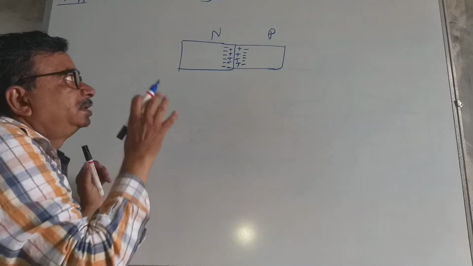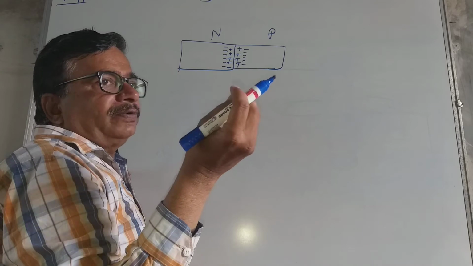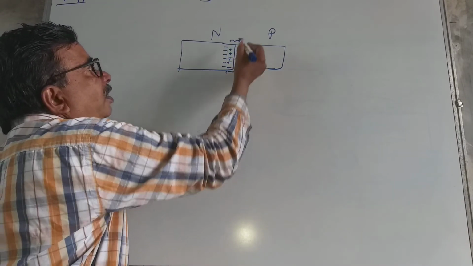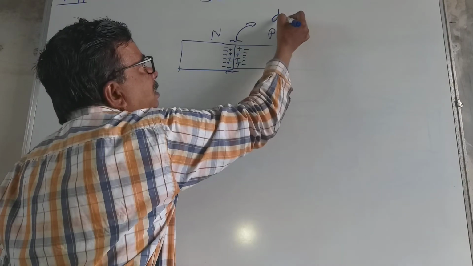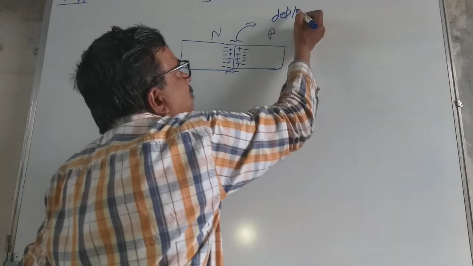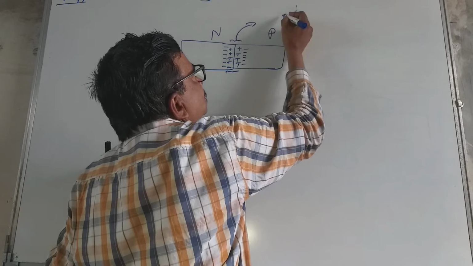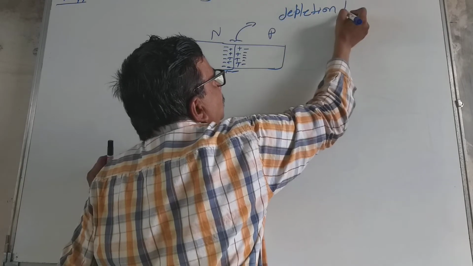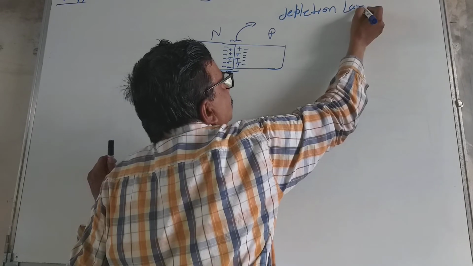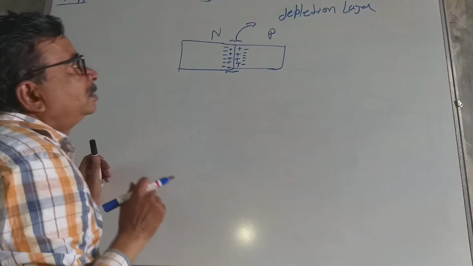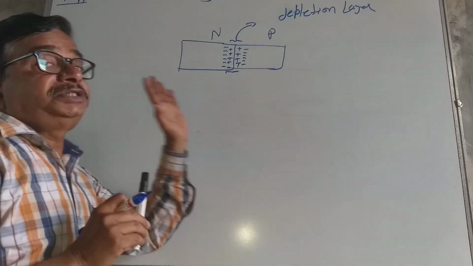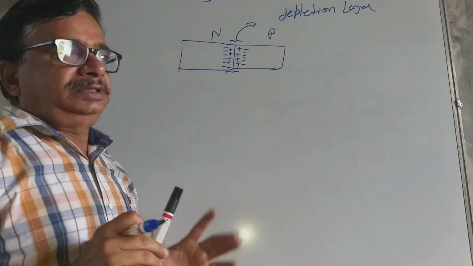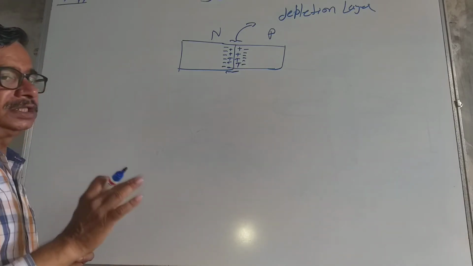This happens only for a few seconds, and a layer is formed, and this layer is called the depletion layer. Now this depletion layer is called the junction, and together it is called the p-n junction diode.